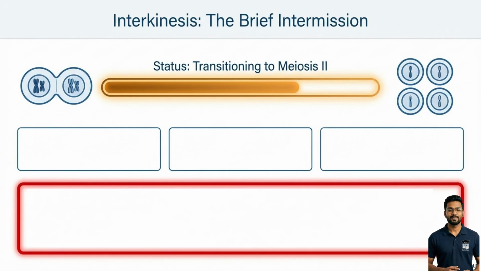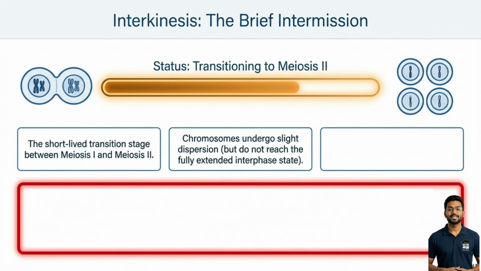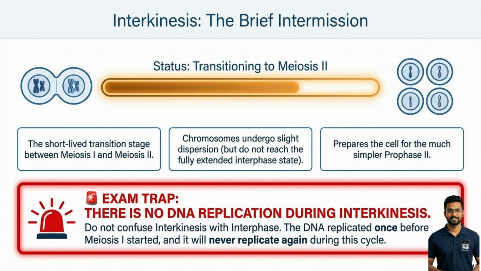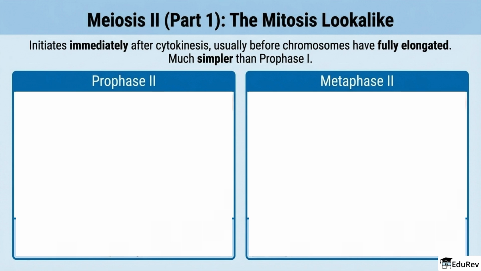Between meiosis I and meiosis II lies interkinesis, a brief transition stage. The chromosomes may show a little dispersion, but this is not a full interphase. Most importantly, there is no DNA replication during interkinesis. That is the trap. DNA was already replicated once before meiosis I, and it will not replicate again in the same cycle. Meiosis II is much more like mitosis. It starts immediately after cytokinesis, usually before chromosomes have fully elongated.